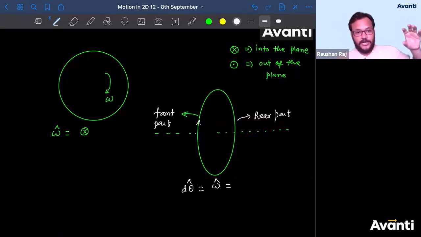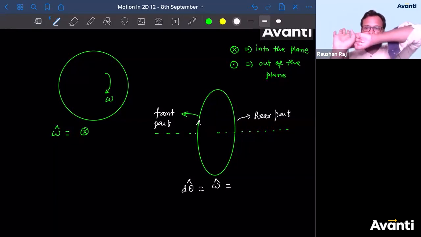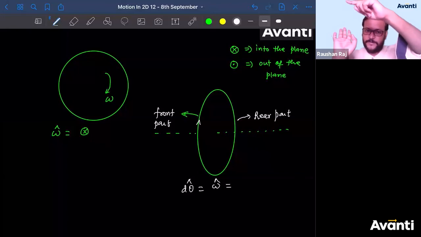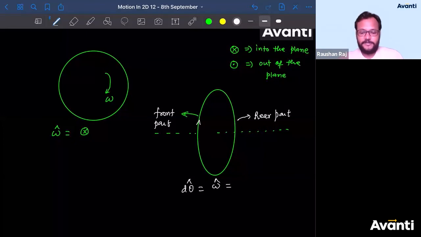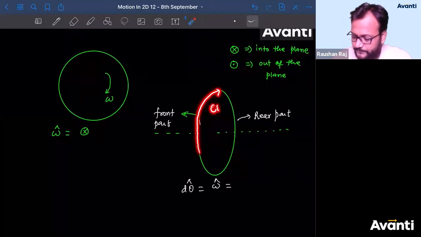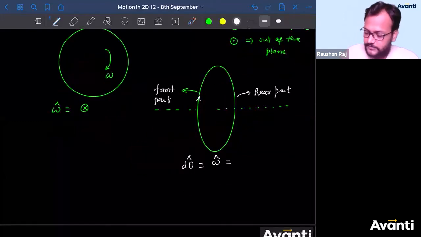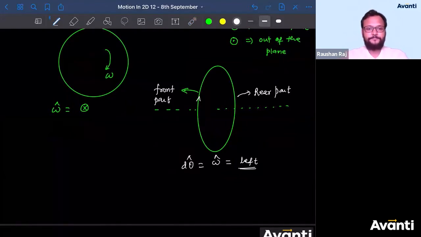So curl your right hand fingers along the direction of motion. From the front part, the particle will be going up. From the rear part, the particle will be going down. In which direction is the thumb pointing out? Towards left, isn't it guys? So you should be curling your right hand fingers in this way. In which direction will the thumb point out? The thumb will be pointing out in this direction. So this is nothing but the direction of omega. Alright guys?